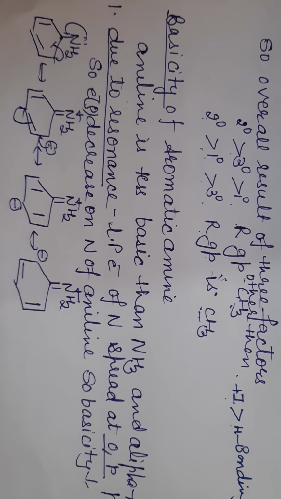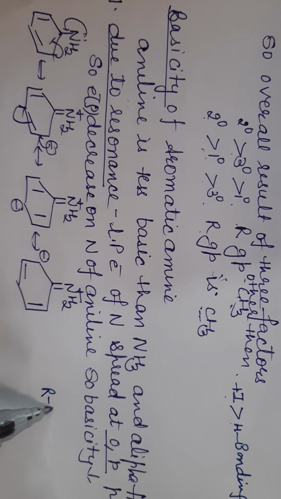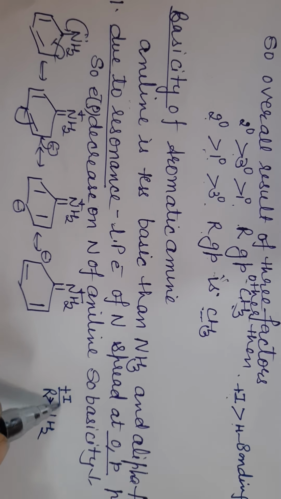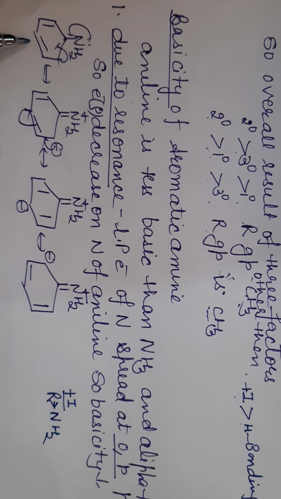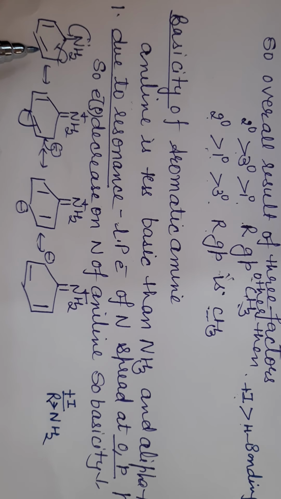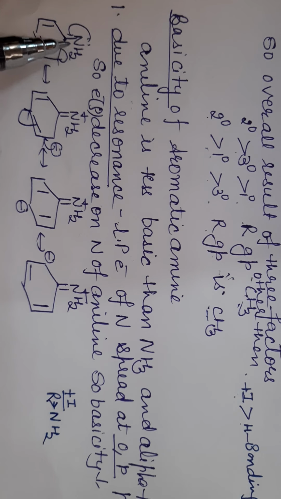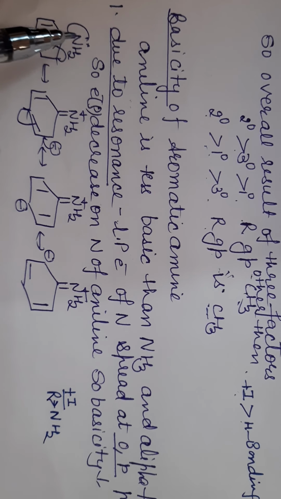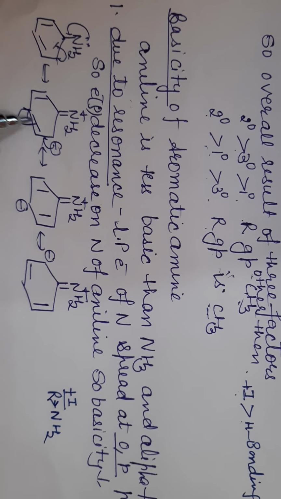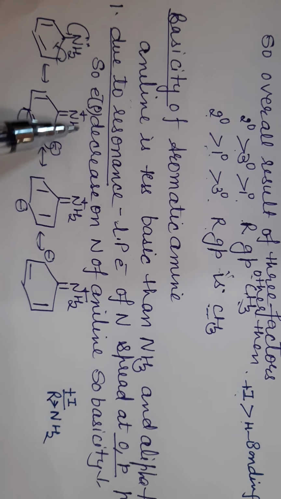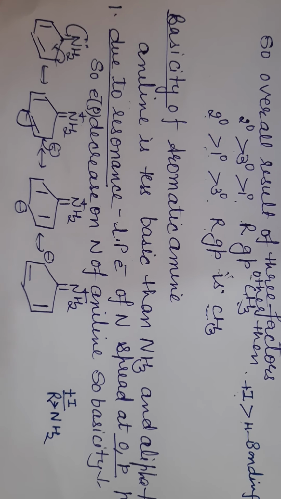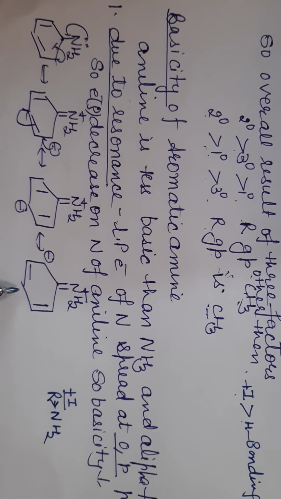In case of aliphatic amines, RNH2, the R group has a plus I effect, but benzene has an electron withdrawing effect. Why does benzene have an electron withdrawing effect? Because due to resonance it spreads the nitrogen lone pair of electrons onto itself at ortho and para positions. That's why electron density here decreases. If electron density decreases, then it means basic character also decreases.